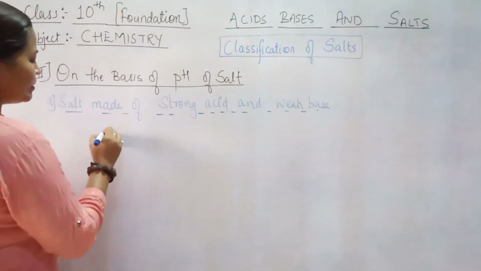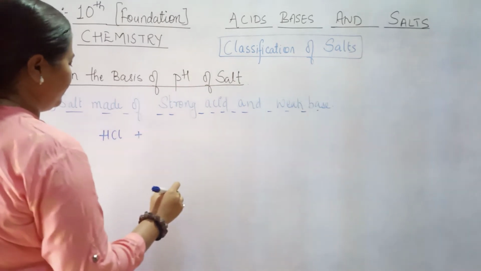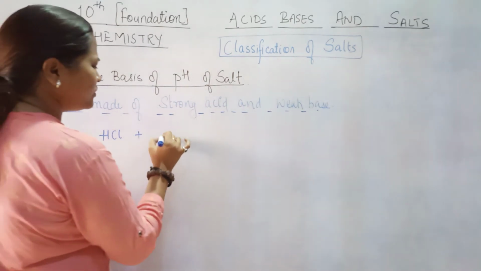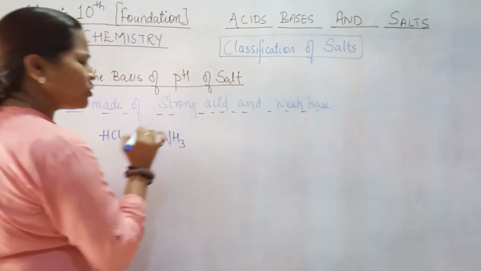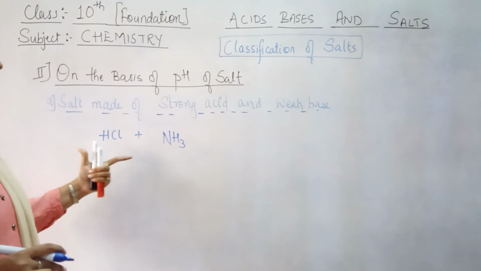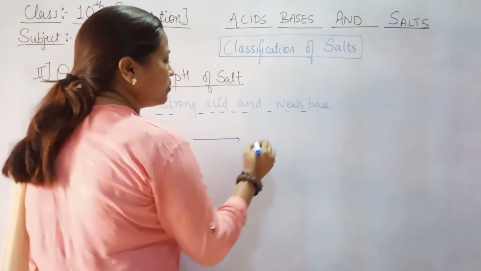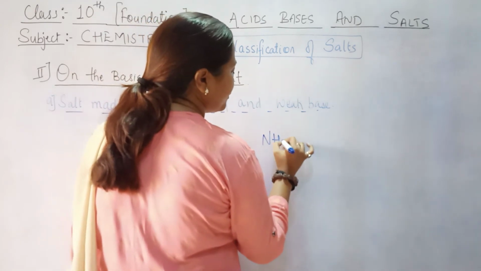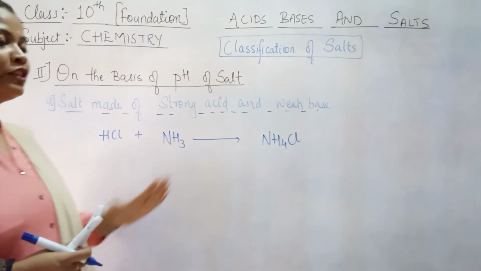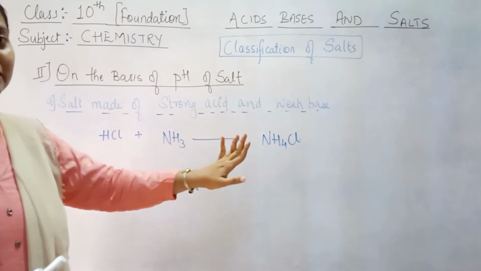So example can be taken as HCl plus weak base, if you say it is your NH3, right? This is your weak base, you can take as an example. So it is a strong acid and this is a weak base. So when they combine, they form NH4Cl.